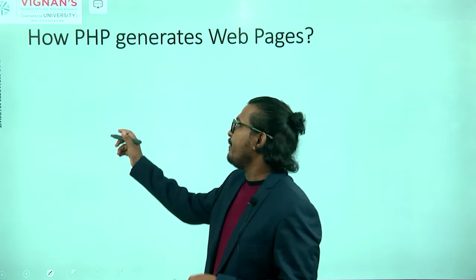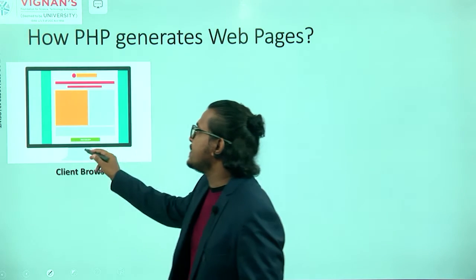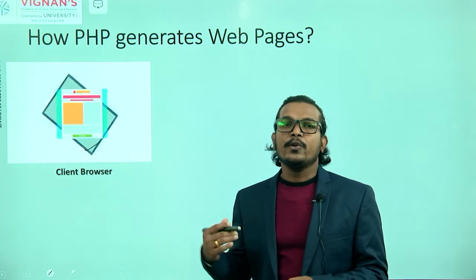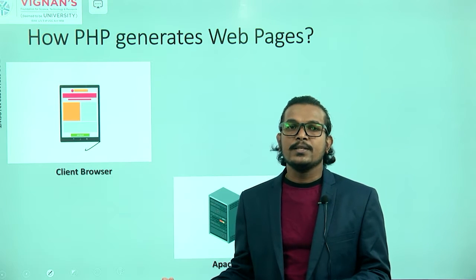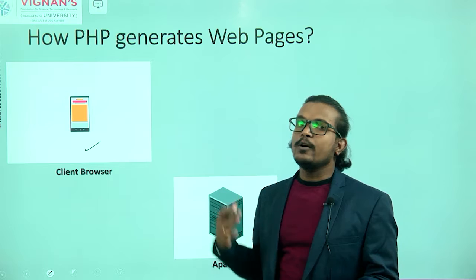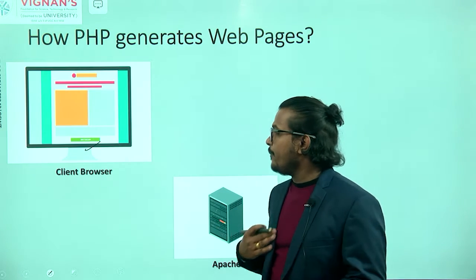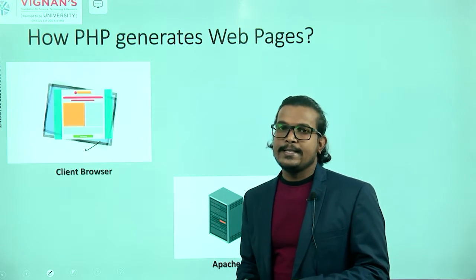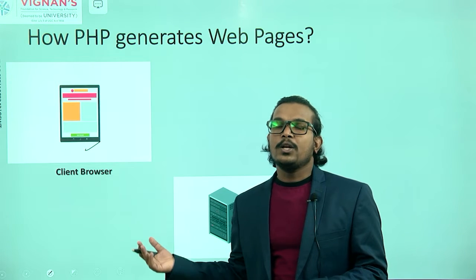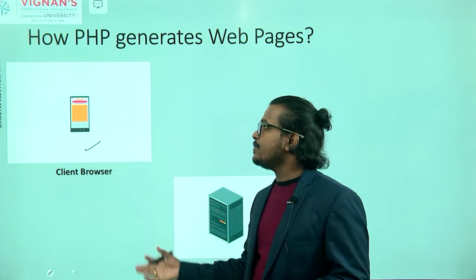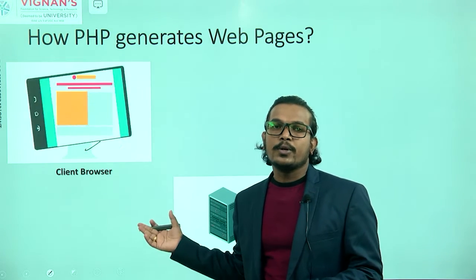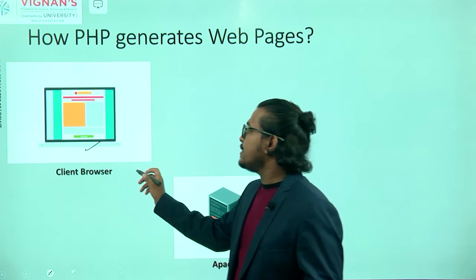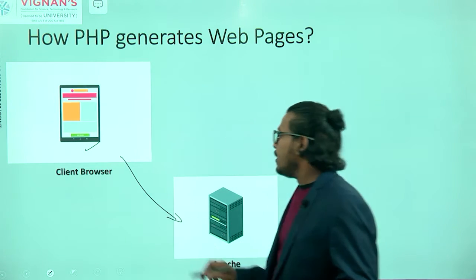Next, how does PHP generate the HTML pages, how does PHP work, that we'll see here. We have the client machine here, or we can say this is a client browser. We open the client machine, type some request, and forward the request to the server machine, right? Here also it is the same. We have the client machine, we open that PHP page, and you get that PHP page output, right? How do you get that PHP output? First it will send a request to the server.